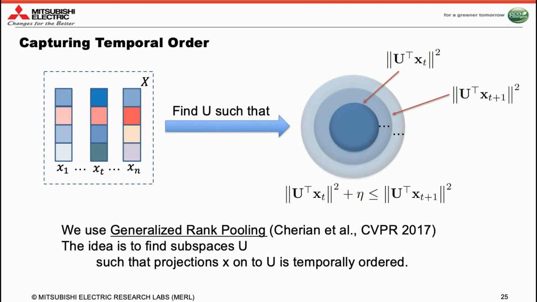For this, we use a previous method for temporal order embedding, termed generalized rank pooling. The key idea is to embed the temporal order within the subspace U such that the projections of each feature in X onto U have a distance that captures the temporal order. For example, the projection of, say, the feature x_t plus 1 onto U goes into a sphere that has a larger radius than that for the projection of x_t onto U. Thus, the U that is produced implicitly captures the temporal ordering in the sequence.